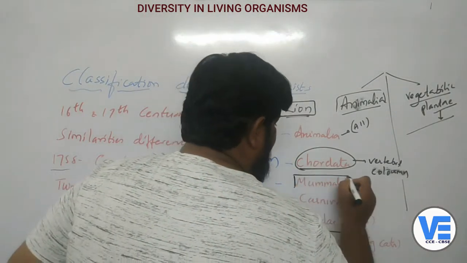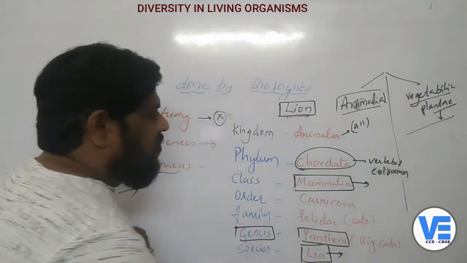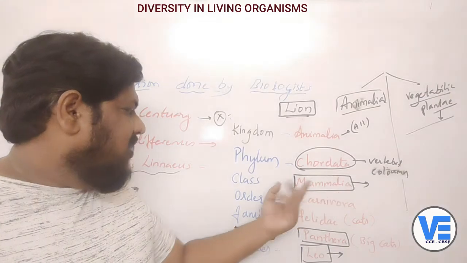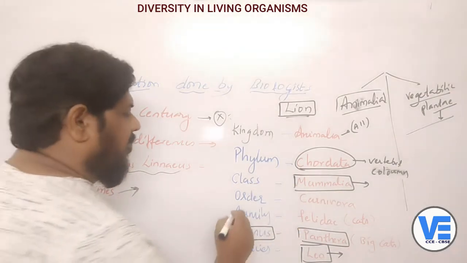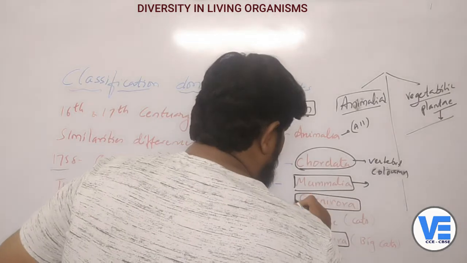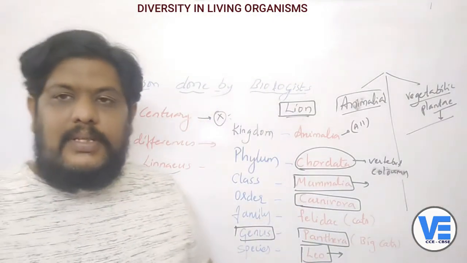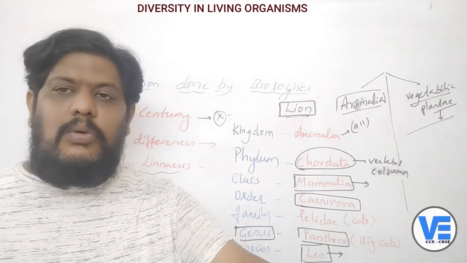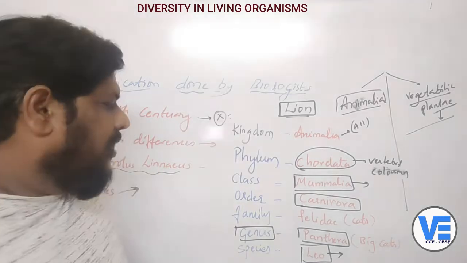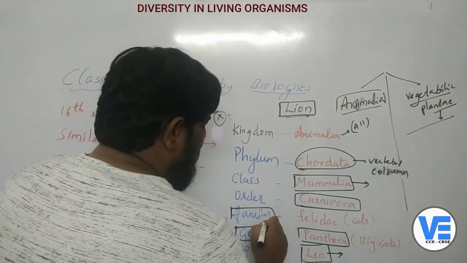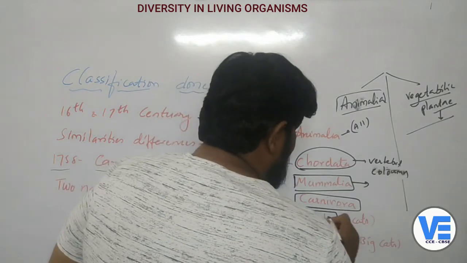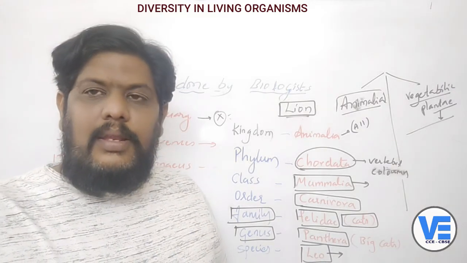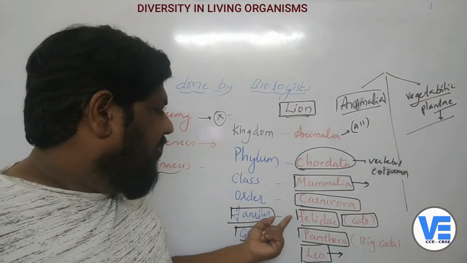Class here is Mammalia, that means all the mammals. Mammals are the ones which give milk to their young ones, so all the mammals are classified under the class. Then coming to the order, that is Carnivora, which are carnivorous in nature. Most of the wild animals are carnivorous, so they come under Carnivora. Coming to the family, family here is Felidae. Felidae means all the cats, that is lion, tiger, leopard, panther, and so on. All these animals come under the Felidae.